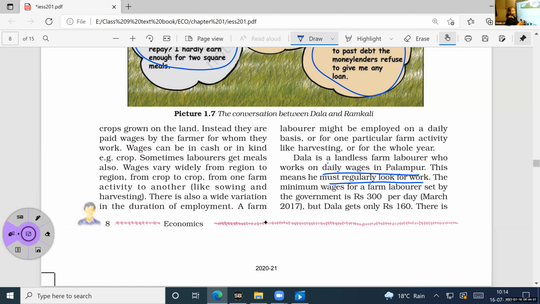Now, there is a law in our country, a Minimum Wages Act is passed in our country. According to that, it is said that a farm laborer should be getting 300 rupees per day. So what is the wage set by the government for a farm laborer? 300 rupees per day. But you see, Dala is getting only 160. What is the reason for this? Why is it so? The government is telling that you should pay this much amount of money.